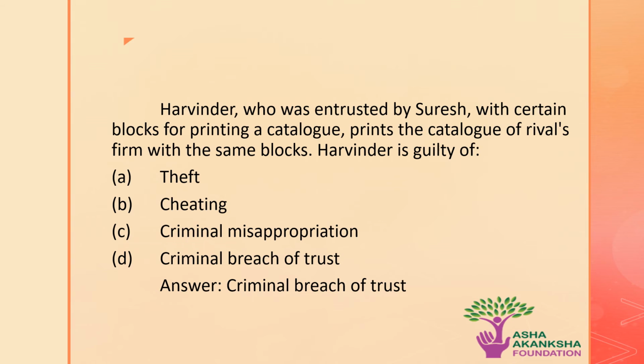Next question. Harvinder, who has been entrusted by Suresh with certain blocks for printing a catalogue, prints the catalogue of a rival's firm with the same blocks. Harvinder is guilty of, the correct answer is criminal breach of trust, because here a property is entrusted by person S to person H, and he has misused that property. So this offence will fall under the domain of criminal breach of trust.